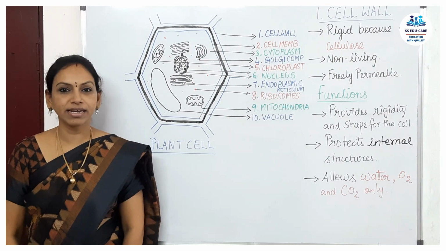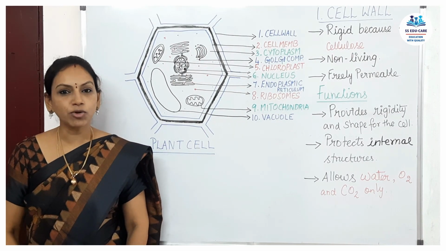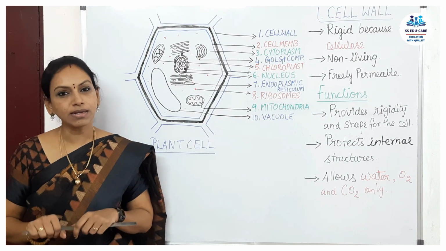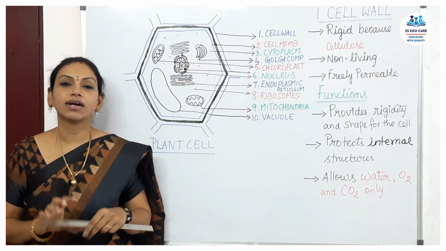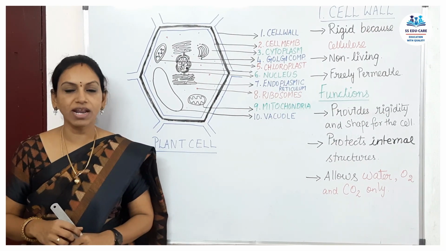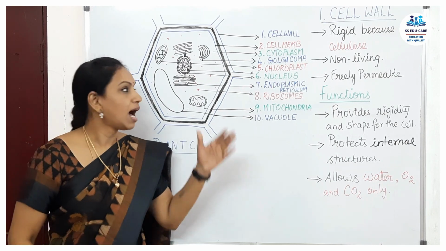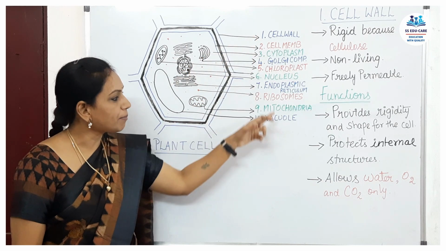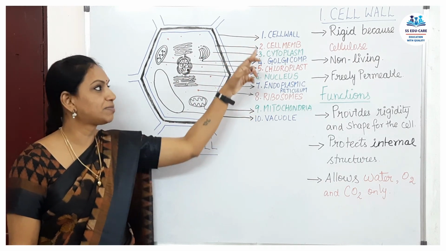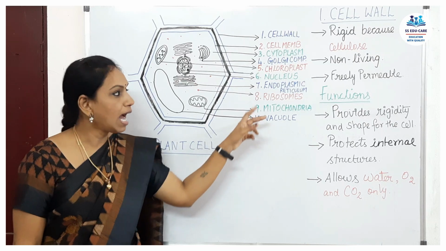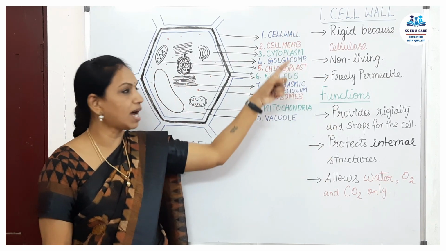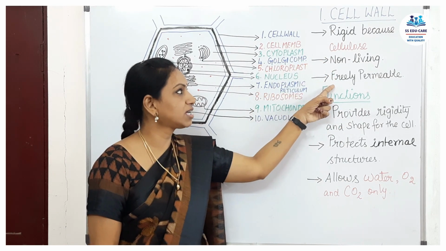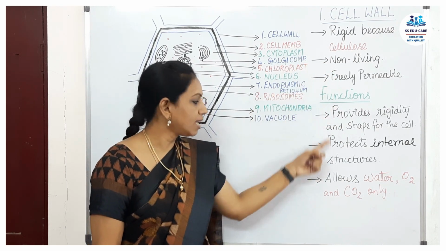Welcome back to our Teaching Learning channel. In today's video, I am going to teach Class 10 ICSE Biology Chapter 1, Cell, an Independent Unit of Life. I have drawn a plant cell here and named the parts with numbers. Each part I have given a number. I am going to teach each and every part individually like this, mentioning their characteristic features in the beginning and their functions.